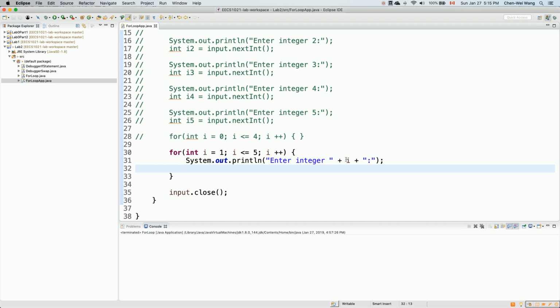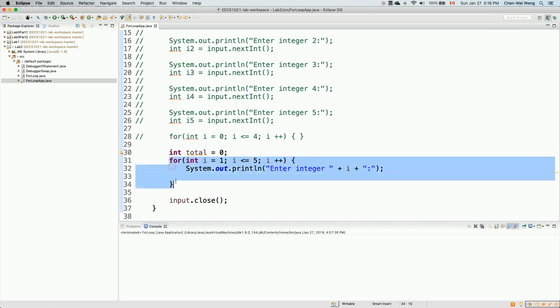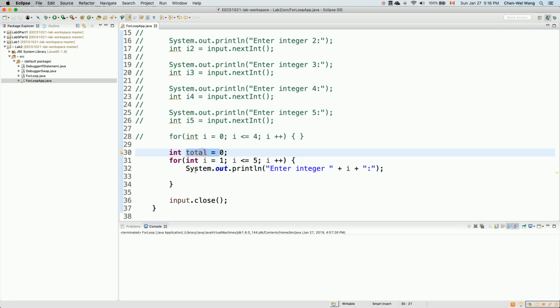Since the ultimate goal is really to calculate the average, I'll show you some use of variables over here, and you can try to learn from that. We can say int total is initially just 0, which means the total is declared outside the scope of the for loop, so it can be used inside the subscope of this for loop, right? Not vice versa. If you declare anything inside the for loop, you cannot use it outside the for loop. You can refer to the if statement lecture where we talk about variable scope.